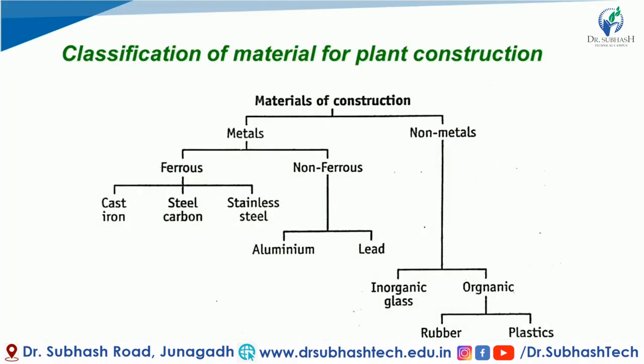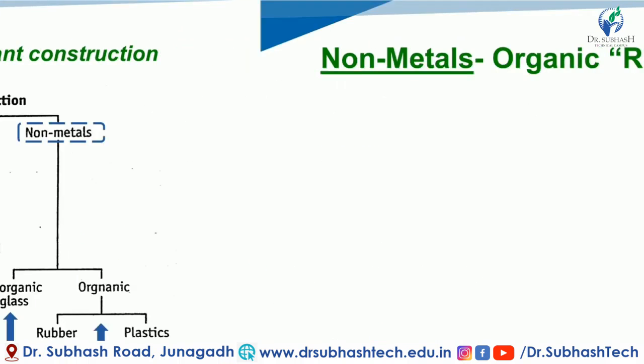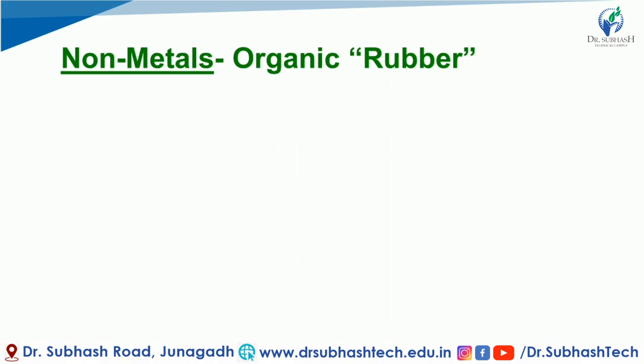In this classification of material, we have so far covered cast iron, steel carbon, stainless steel, and non-metals. Before that we covered aluminium, lead, and inorganic glass. In this video, we are going to cover organic materials, rubber and plastics. So let us start with non-metals, organic, that is rubber.